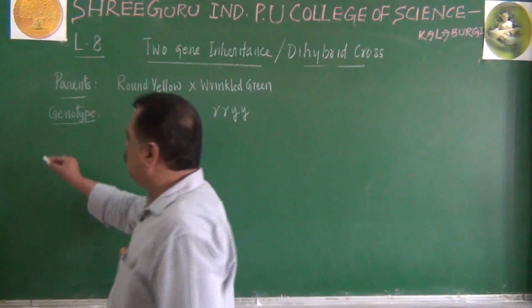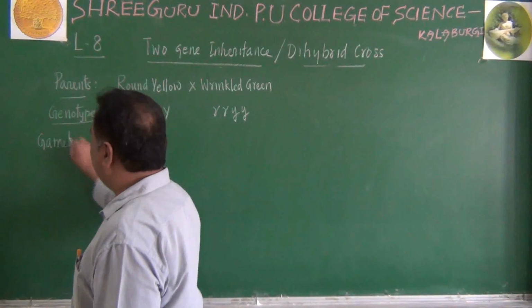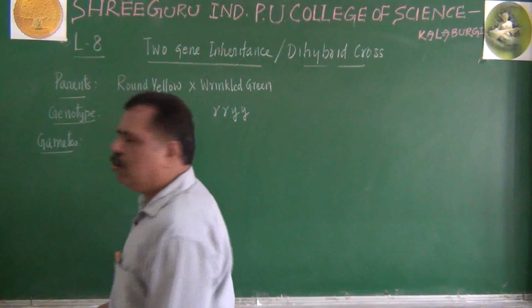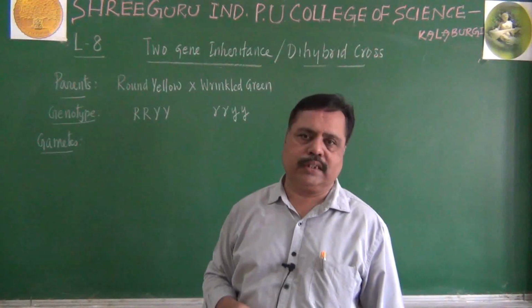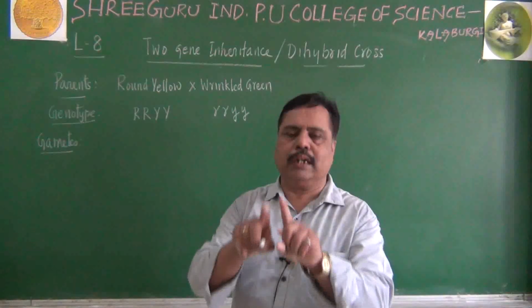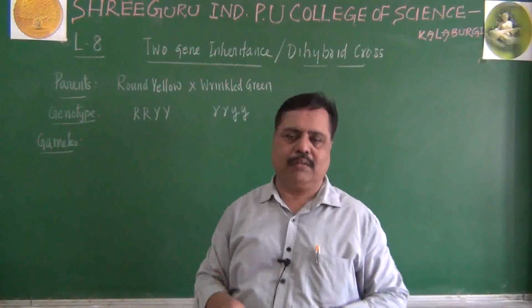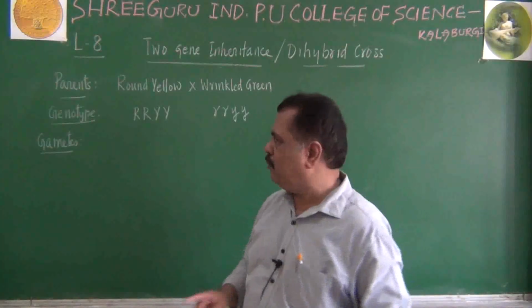Then, let us come to the gamete formation by the parent. How gametes are produced? You know that segregation will take place during gametogenesis. The alleles of the same character will separate from each other. How capital T separated from another capital T, like that.